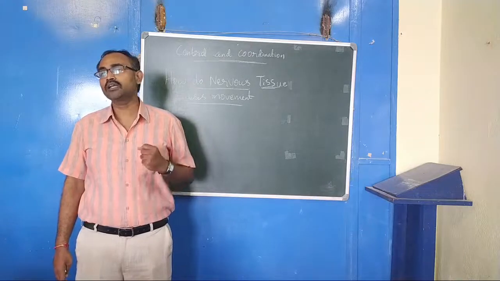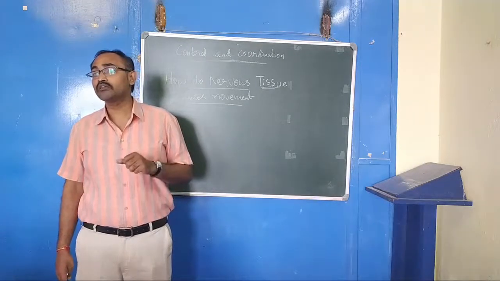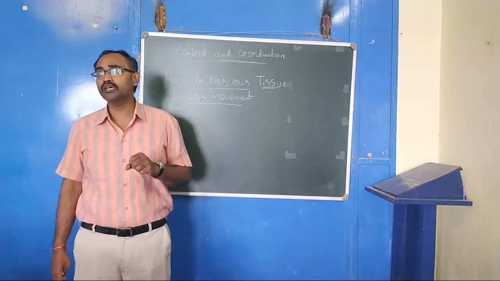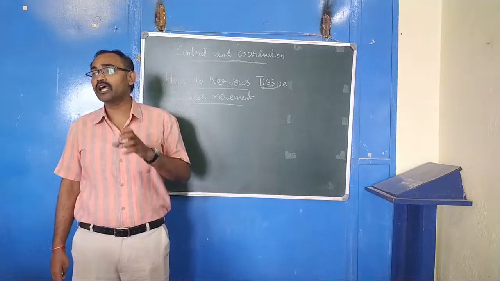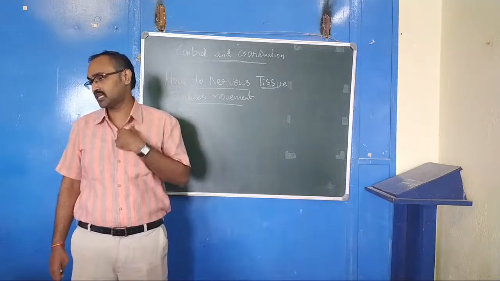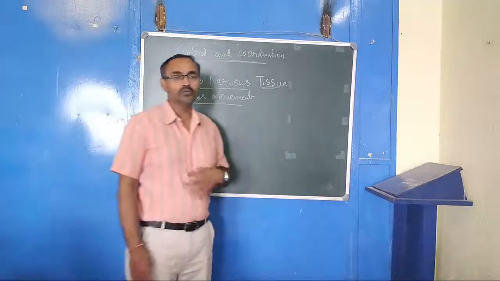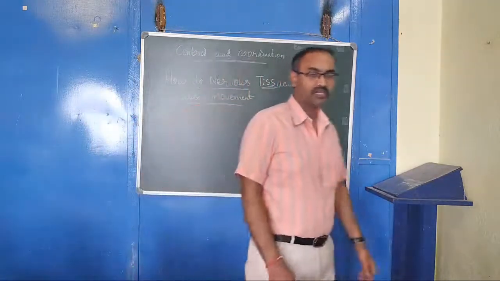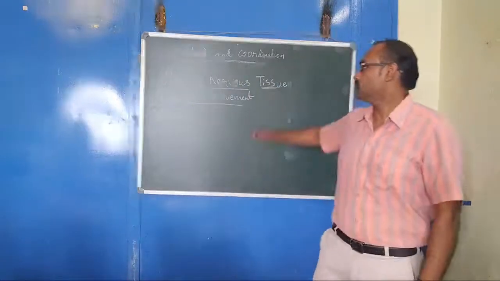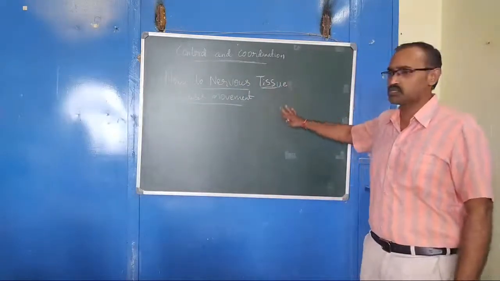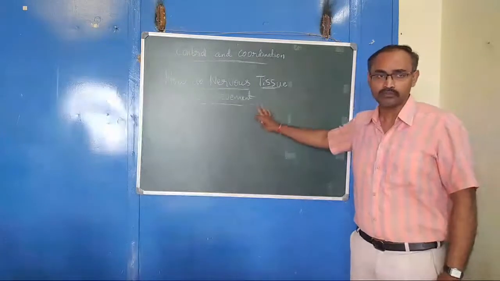And when a chemical reaction happens, there will be contraction and relaxation of muscles. That helps in causing the movement of the body. So this is how the nervous tissue causes movement.